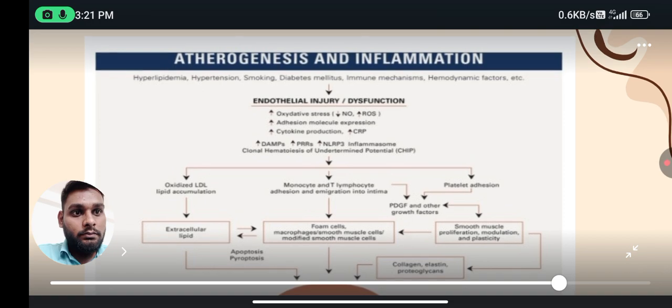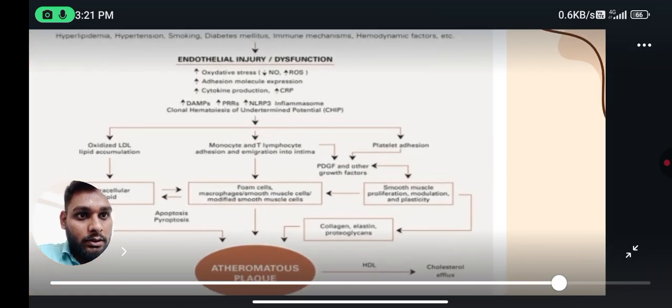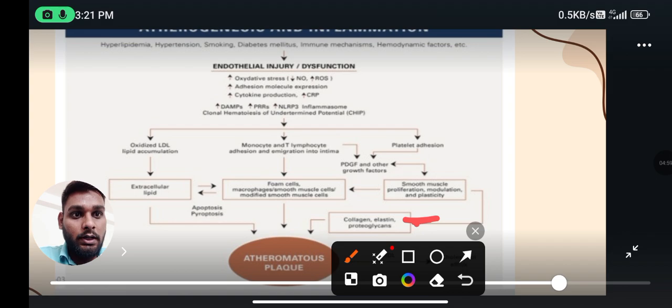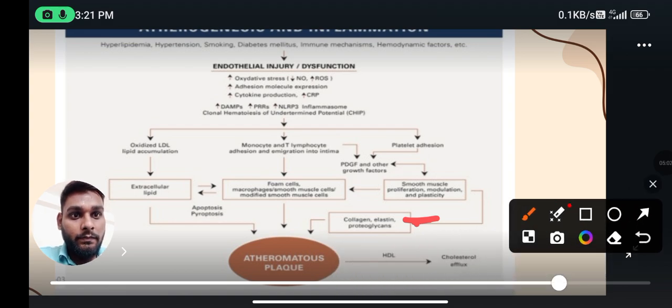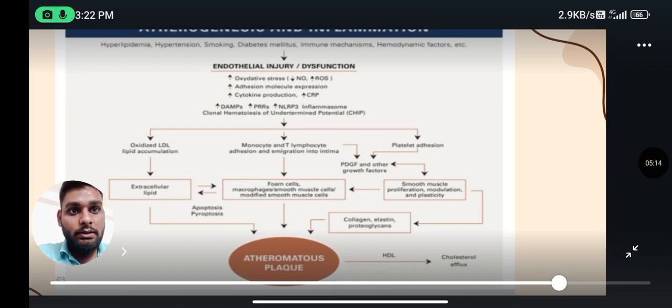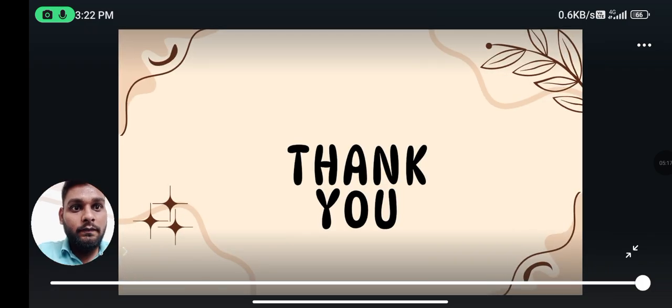Now this is the smooth muscle proliferation, modulation, and plasticity, which also causes foam cells. At the end, apoptosis and pyroptosis cause the atheromatous plaque, along with collagen and elastin, which in turn causes HDL cholesterol efflux. So this is the pathophysiology of atherosclerosis.